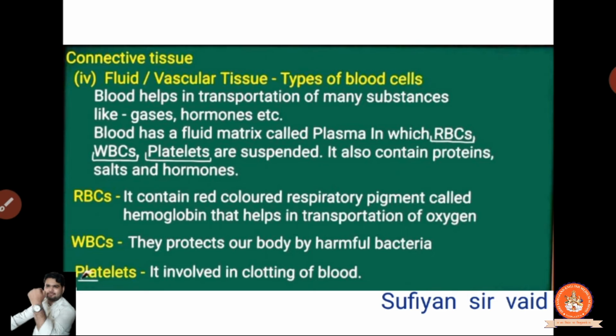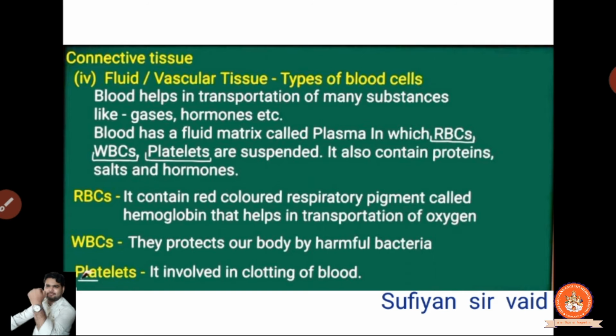Plasma. And in the plasma, RBC, WBC, and platelets are suspended. In the plasma there is a presence of RBC, WBC and platelets. Clear? We will study them. It also contains proteins, salts and hormones. These types of things are also present in the blood.